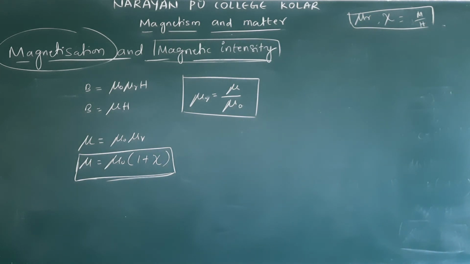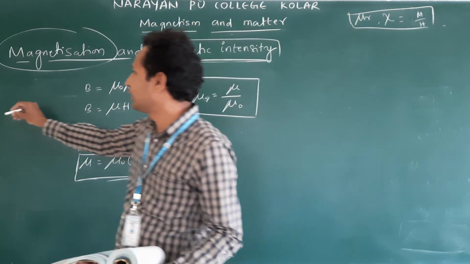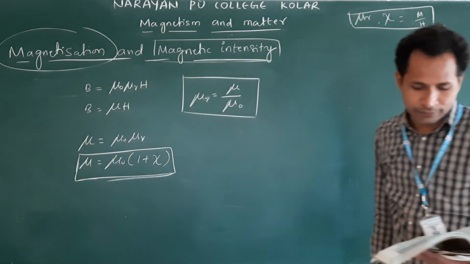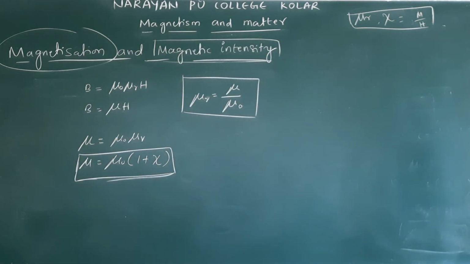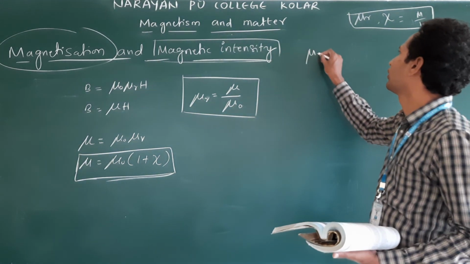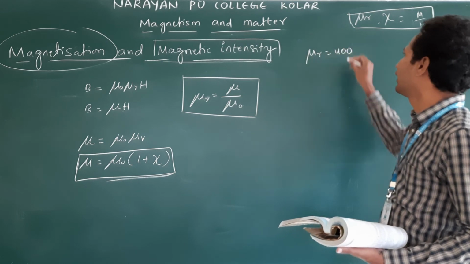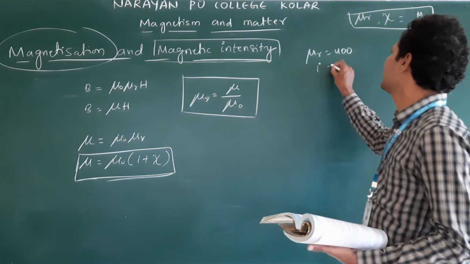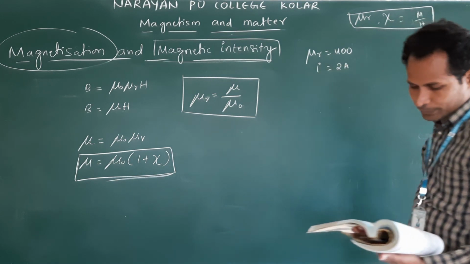Now come to the question. A solenoid has a core of a material. Core of material means we place one material in a solenoid. Clear? So a solenoid has a core of a material with relative permeability mu r equal to 400. The windings of the solenoid are insulated from the core and carry a current I, I equal to 2 ampere.